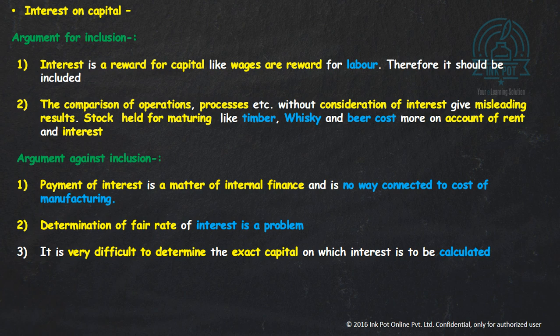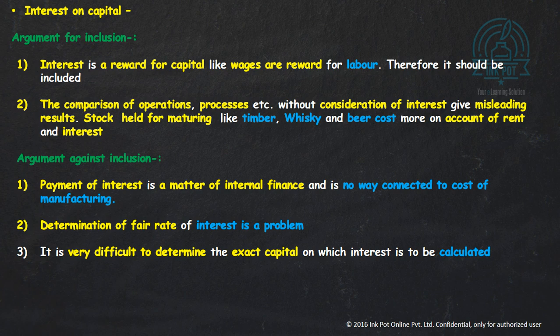And next is argument against inclusion. First point is payment of interest is a matter of internal finance and is in no way connected to the cost of manufacturing. That is why it should not be included in interest on capital. Determination of fair rate of interest is a problem. We are calculating interest on our own capital. So what is the normal rate of return, normal rate of interest? It might create a problem.